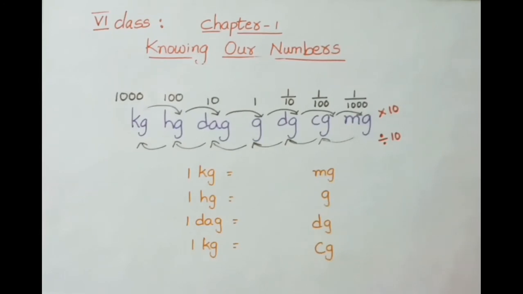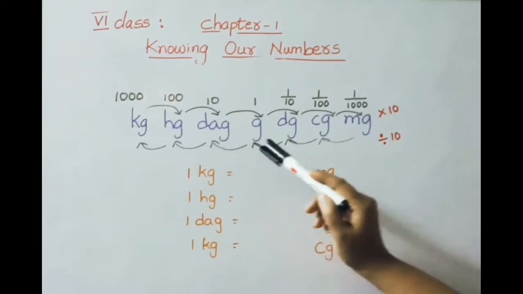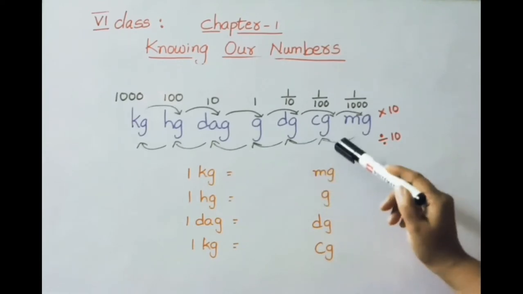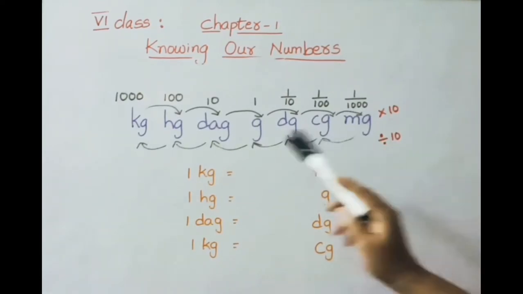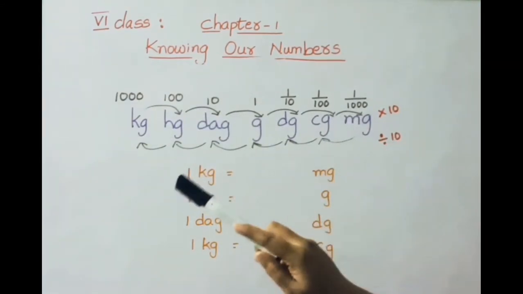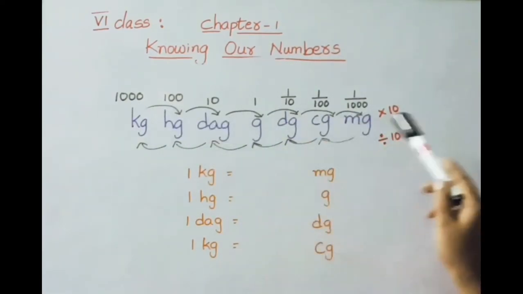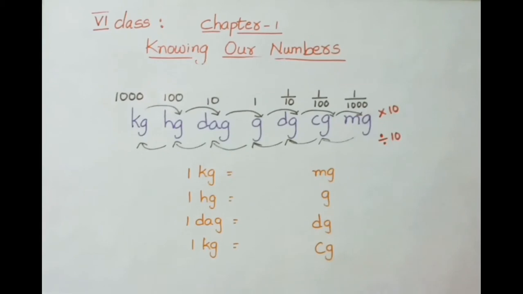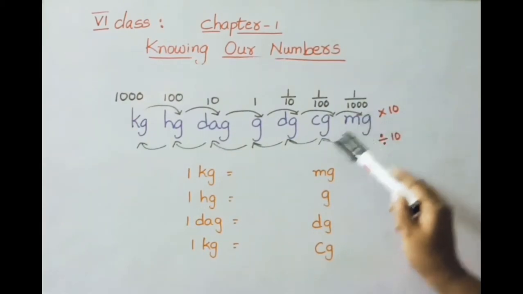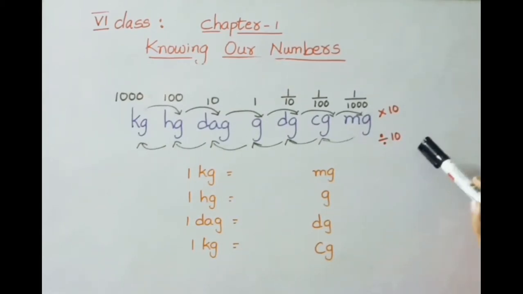We shall see now conversion from kilograms to milligrams. See this: kilogram, hectogram, decagram, gram, decigram, centigram and milligram. Kilogram is the highest unit and milligram is the lowest unit. Whenever we are converting from highest unit to lowest unit, each place will be multiplied by 10. When we are converting from lowest unit to highest unit, each place will be divided by 10. We need to keep this in our mind.